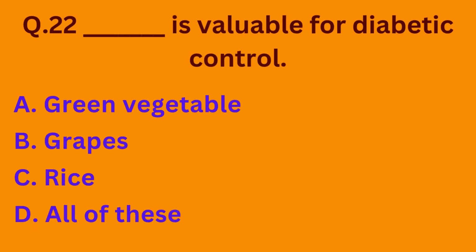Question number 22. Dash is valuable for diabetic control. Option A green vegetable, option B grapes, option C rice, option D all of these. Basically for diabetic control, green vegetables are very much valuable. So the correct option is option A.